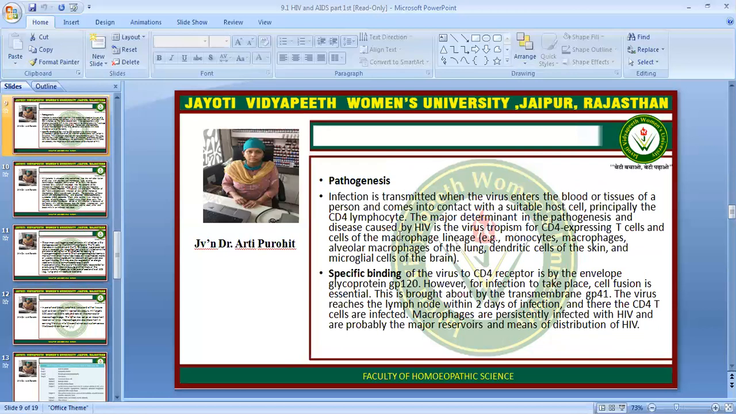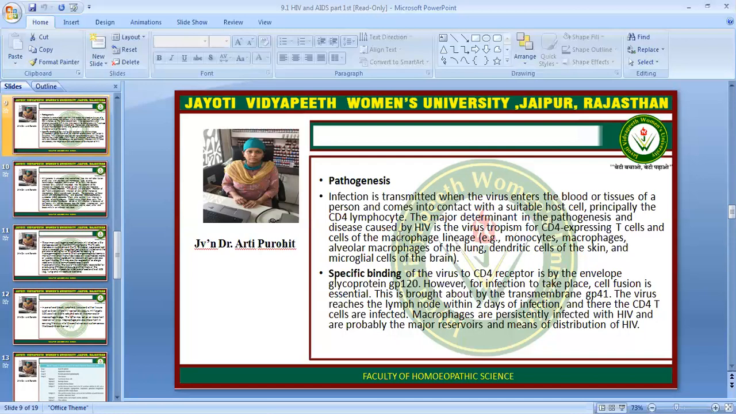What is the pathogenesis? Infection is transmitted when the virus enters the blood and tissue of the person and comes into contact with a suitable host cell, principally the CD4 lymphocyte. The major determinant in the pathogenesis and disease caused by HIV is the virus tropism for CD4 expressing T cells and cells of the macrophage lineage, that is monocyte macrophage, alveolar macrophage of the lung, dendritic cells of the skin, and microglial cells of the brain.